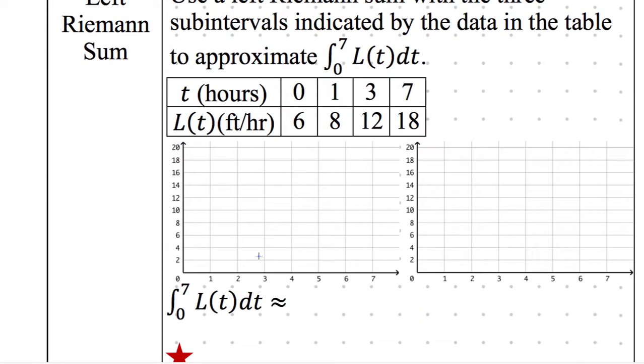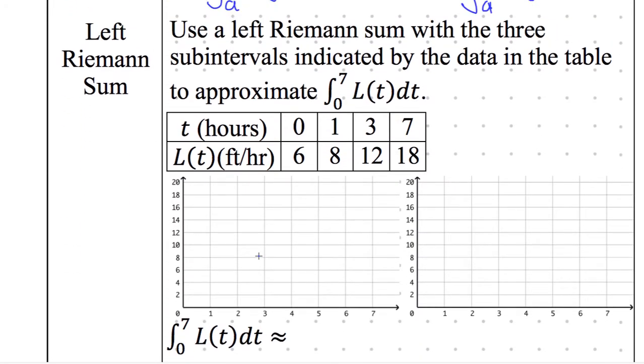All right, so let's finally do our first Riemann sum, a left Riemann sum with 3 subintervals. By the way, whenever I say 3 subintervals like this, that means that there are 3 in-betweens. In between, in between, in between. There are 3 in-between areas, 3 subintervals.